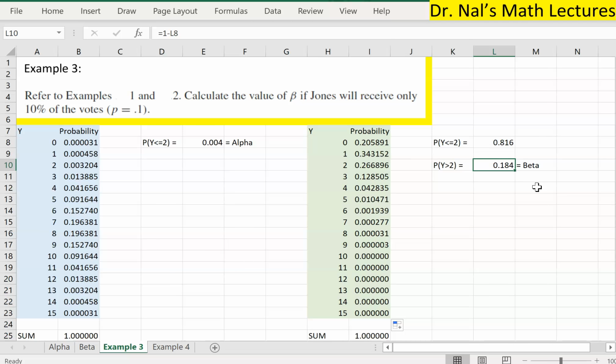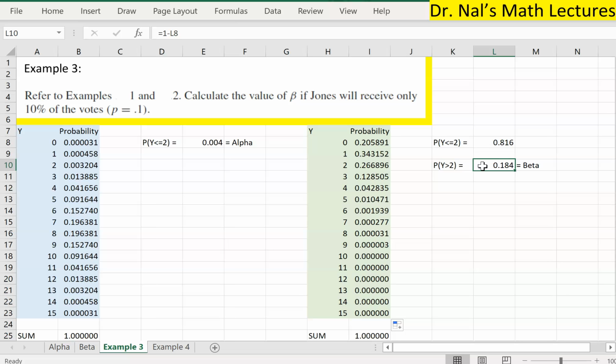And yet, look at this beta. We have almost a 20% chance of committing a type 2 error. Like the polls ahead of the election, they have a 20% chance of making a mistake and continuing to believe that Jones will be the winner. So this is a big problem.